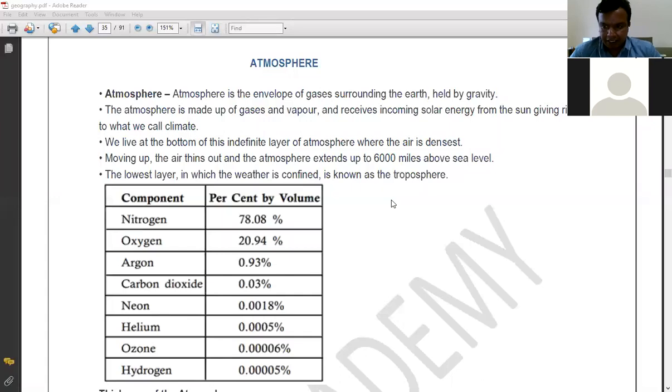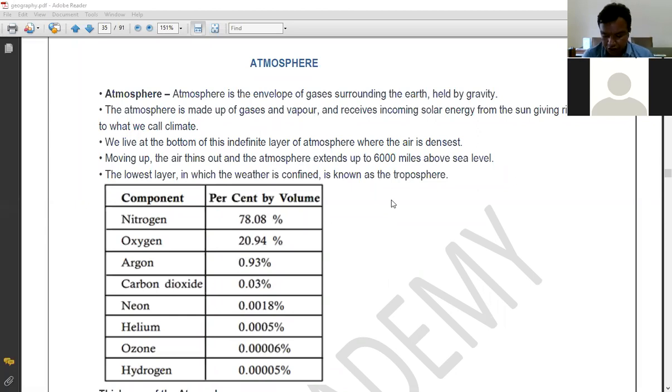We have studied the physical features of world geography, that is, the unique physical features of Africa, South America, North America, and Australia. We have discussed Asia, we have also discussed Europe, and some of the landforms which are found in the island region. So, world physical geography we have finished.